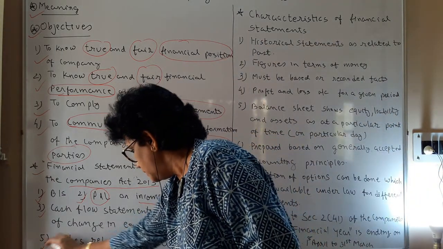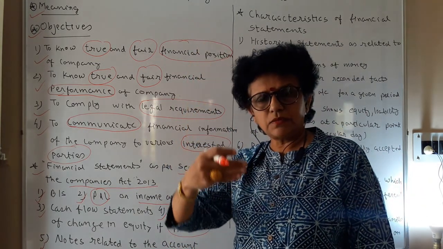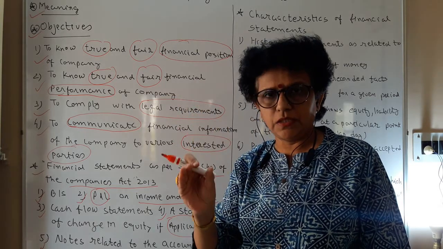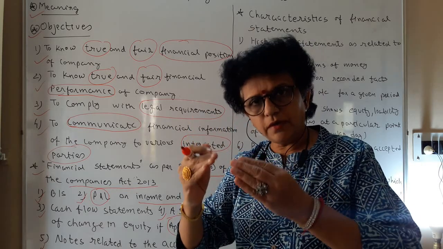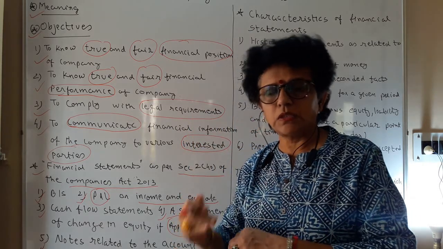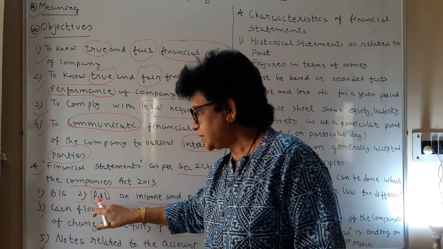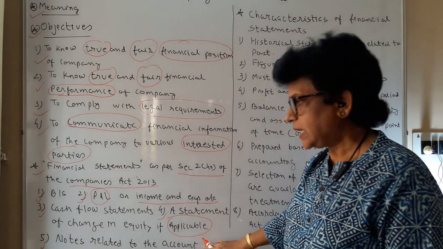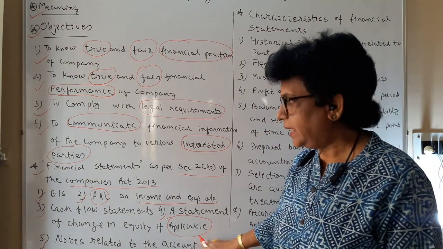Next is the notes related to the accounts. You are preparing a balance sheet which includes so many detailed explanations which cannot be written in the balance sheet. You keep on writing separate notes for explanation of each point concerning the balance sheet or a P&L. So those separate related notes are also to be written, kept and maintained.